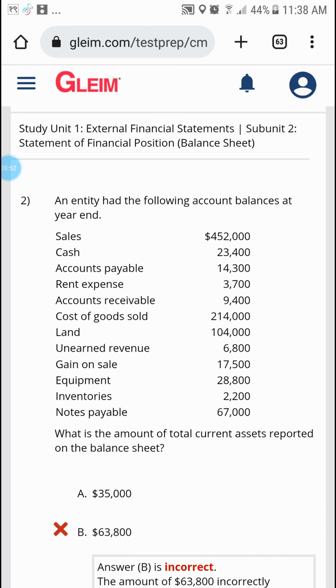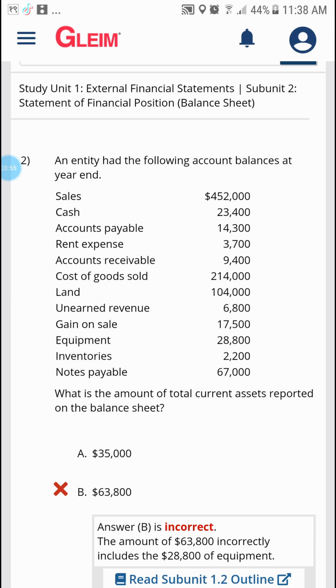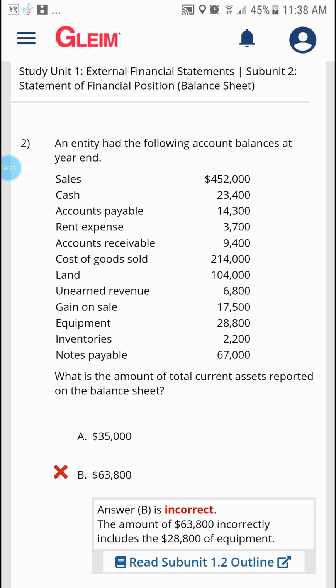Cash 2300. Accounts payable, it is also a current asset, 14300. Thereafter rent expense, it is an expense, not a current asset. Sorry, accounts payable is a current liability, so we cannot take it. Accounts receivable, yes, that could be 9400. Then cost of goods sold, land, unearned revenue, unearned means we have not yet made money. Gain on sale, is it a current asset? No, it is revenue. Equipment. Inventory is a current asset, it is coming under current assets. Notes payable is a liability, not a current asset.